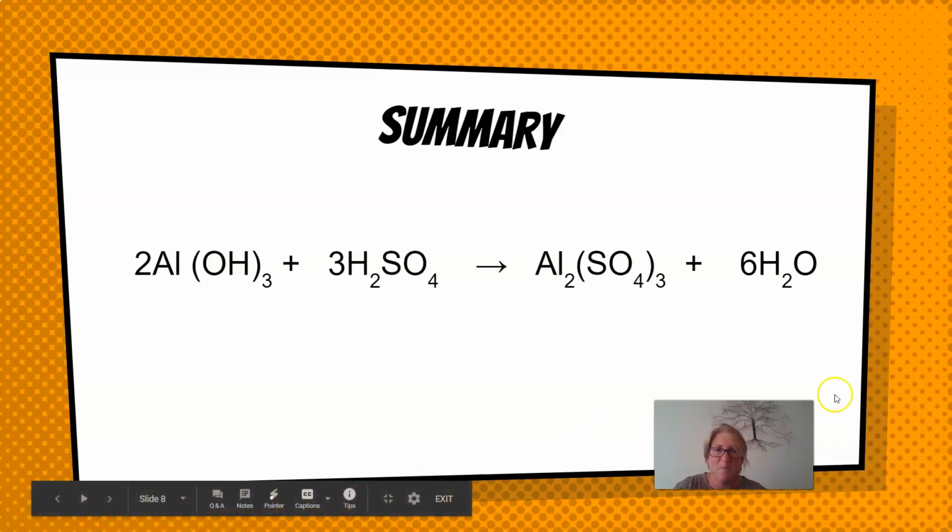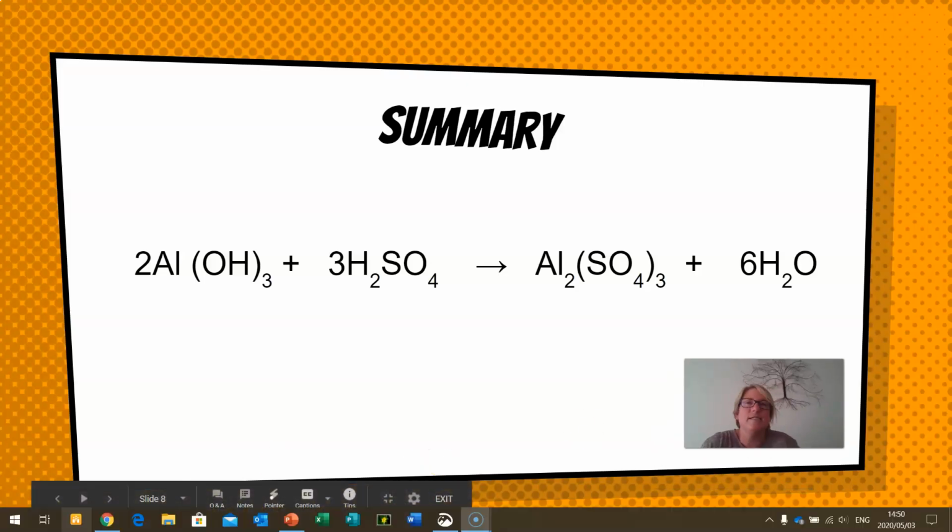So as a summary for today's lesson, why don't you write down the equation written here? It should be balanced already for you. But in writing it down, why don't you, on half a page or a page, write down a complete summary of balancing equations? So what do the coefficients mean? What do the subscripts mean? What does the letter mean? What do the arrows mean? Where are the reactants? Where are the products? What are the rules to balancing equations? And what little tips and hints have you learnt along the way?